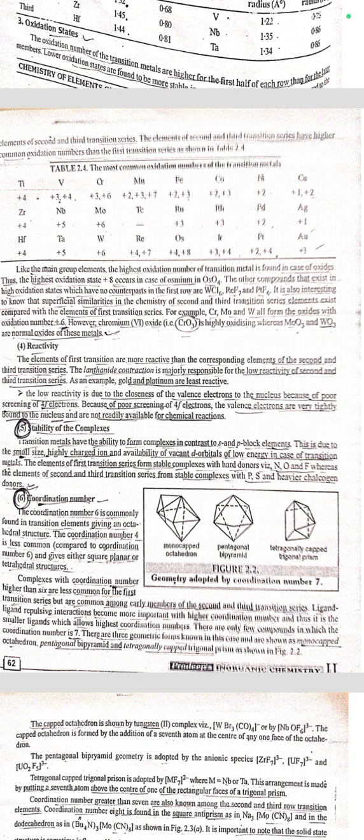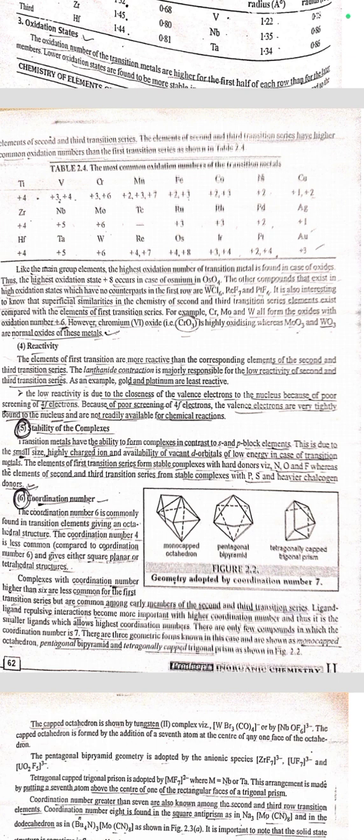Next is coordination number. The coordination number 6 is commonly found in transition elements, giving an octahedral structure. The coordination number 4 is less common and gives either a square planar or tetrahedral structure. Complexes with coordination numbers higher than 6 are uncommon for the first transition series but are common among early members of the second and third transition series. Ligand repulsion becomes more important with higher coordination number, and thus it is the smaller ligands which allow the highest coordination number. There are only a few compounds in which the coordination number is 7.